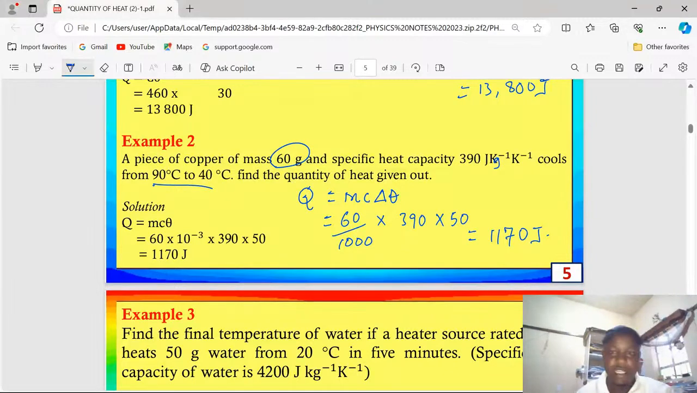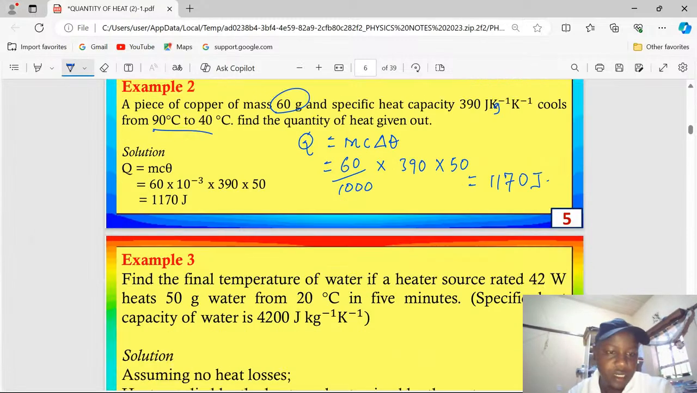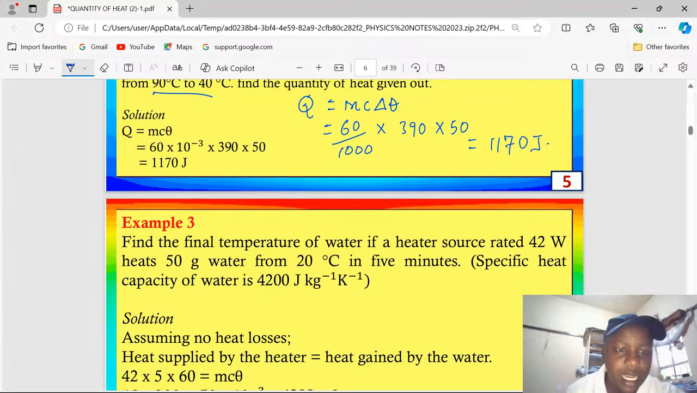So that is the amount of heat energy which will be given out, or rather released to the surrounding. There is an example 3, which says we find the final temperature of a mass of water if a heater source rated 42 watts heats 50 grams of water from 20 degrees Celsius in 5 minutes. Specific heat capacity of water is 4200 joules per kilogram per Kelvin.